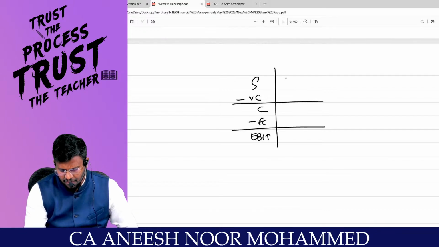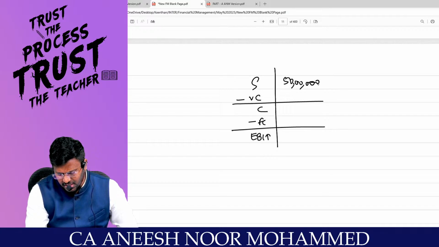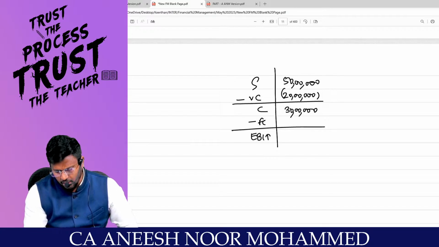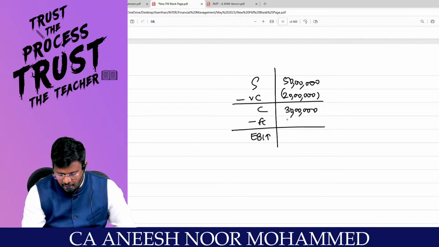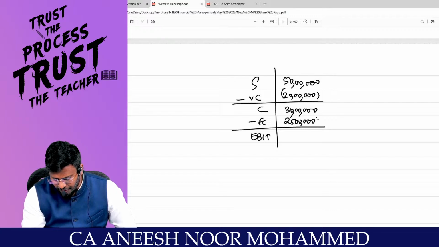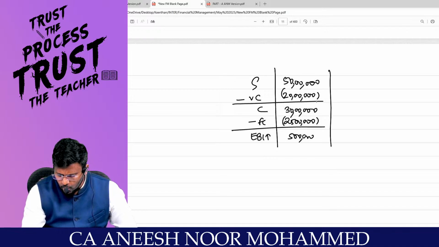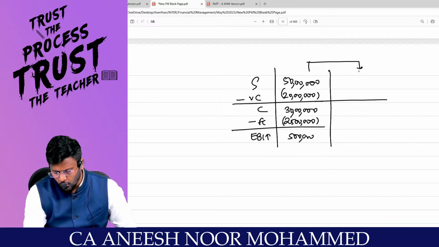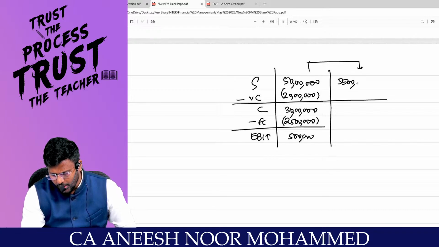What is the sales? 50 lakhs. What is the variable cost? 20 lakh. What is the contribution? 30 lakhs. What is the fixed cost? 25 lakh. So we are going to increase the sales by how much percent? 10%.